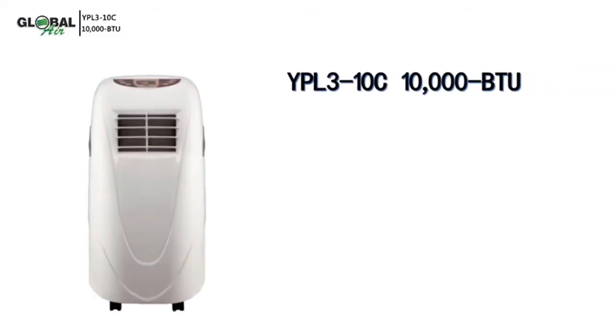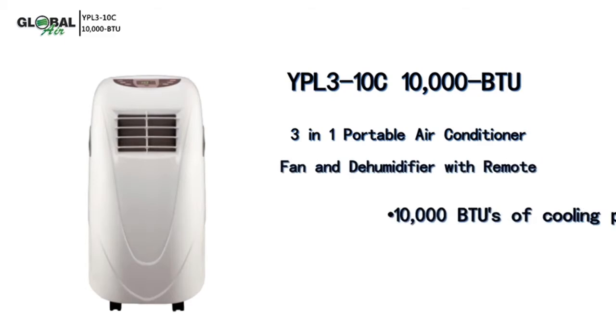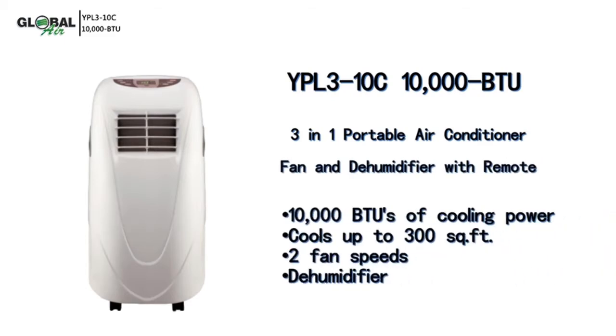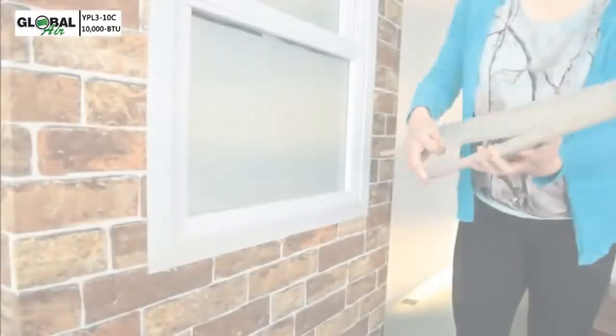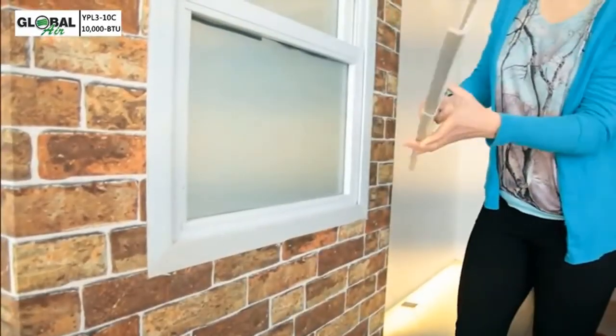YPL3-10C. 10,000-BTU 3-in-1 portable air conditioner, fan and dehumidifier with remote. Extended adjustable window kit the length of your window.